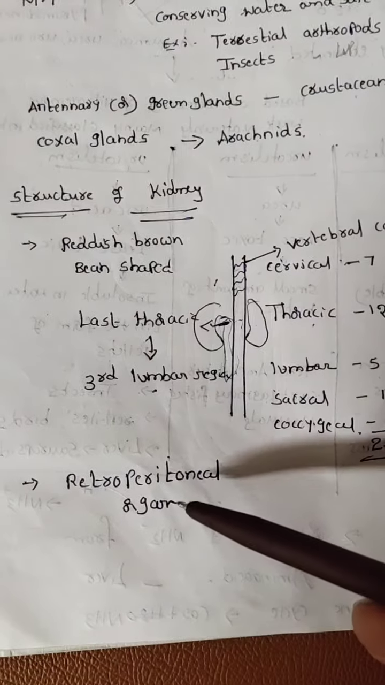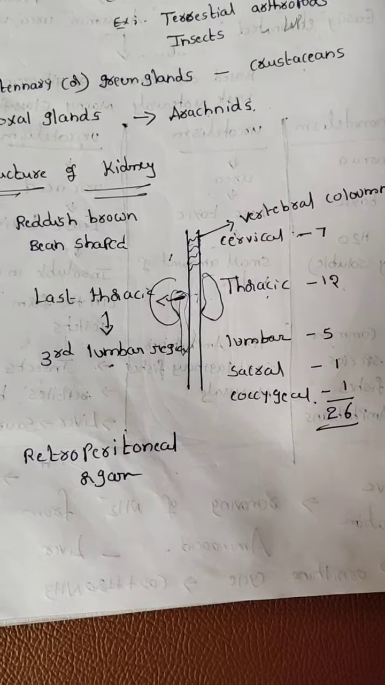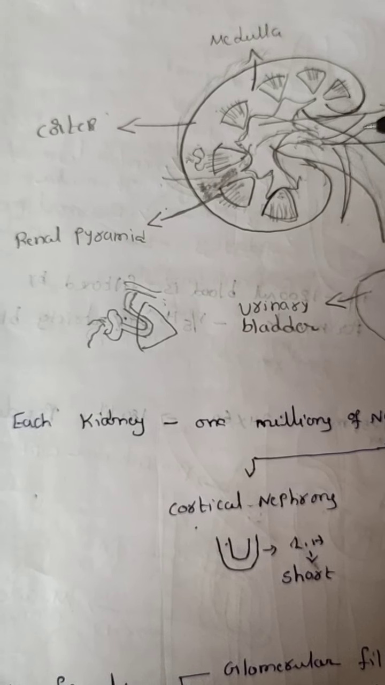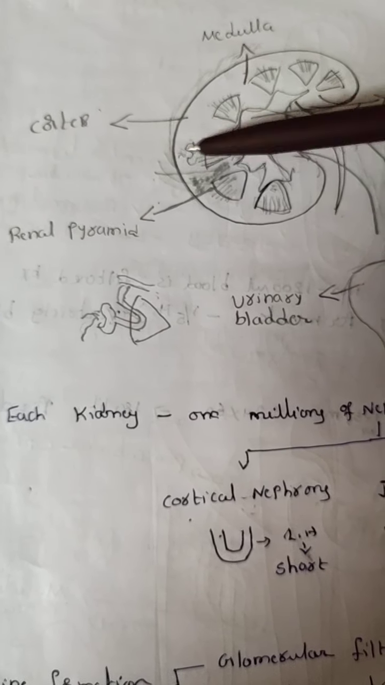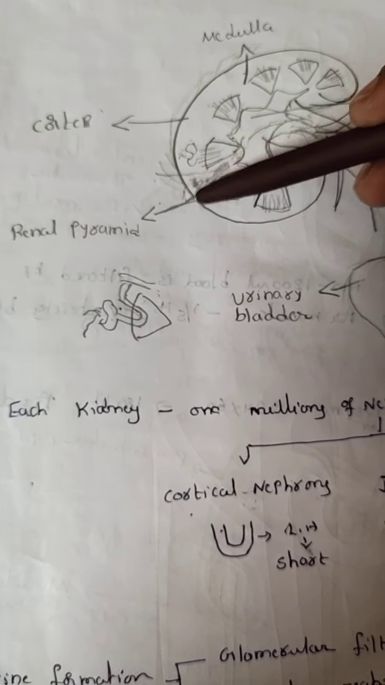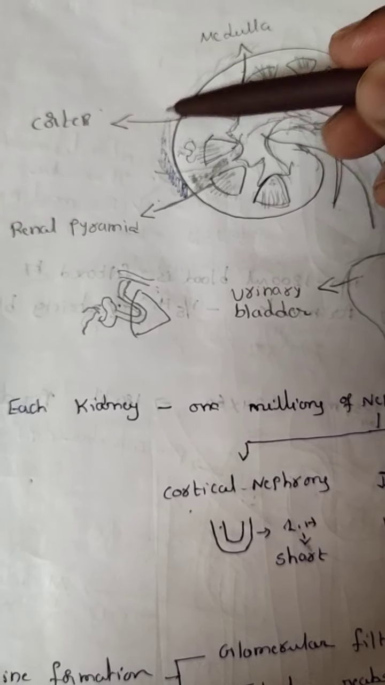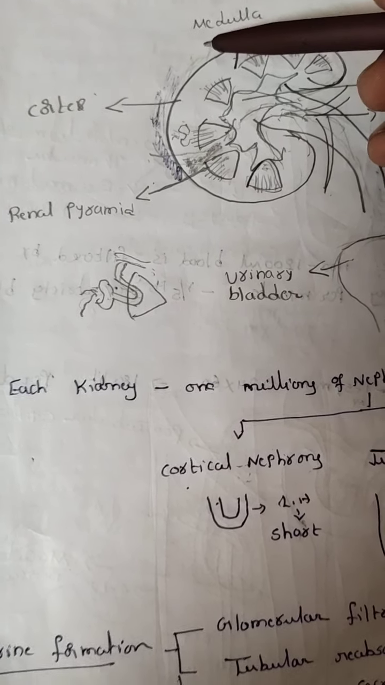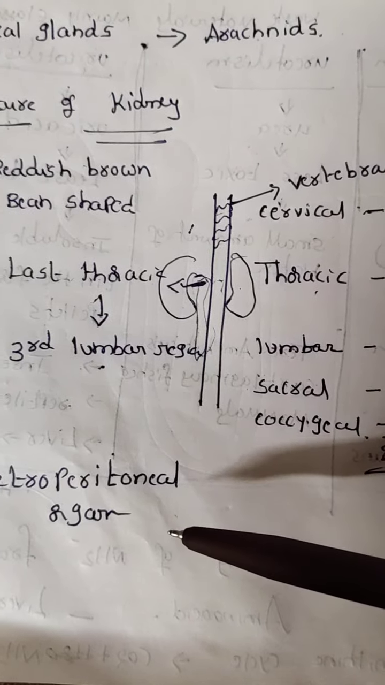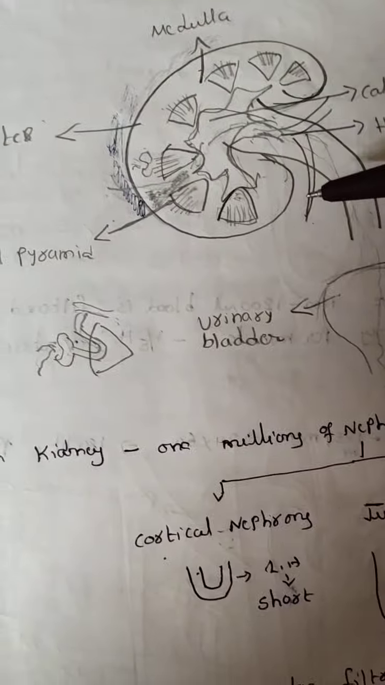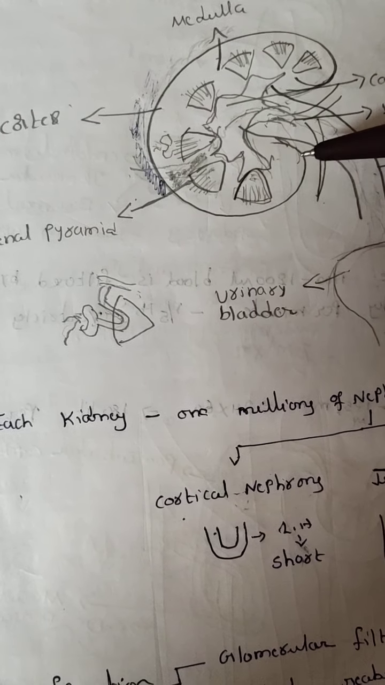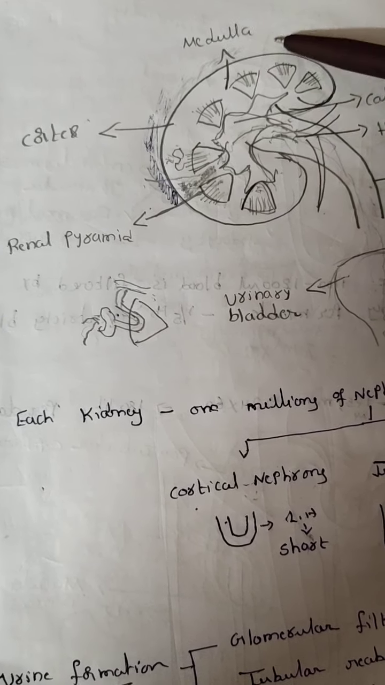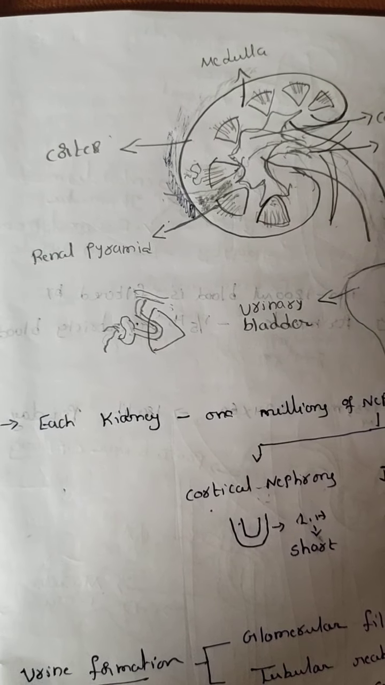The kidney is a retroperitoneal organ. What does retroperitoneal organ mean? Now this is the dorsal side and this one is the ventral side. Here on the ventral side it is covered by a renal capsule, a covering layer. It means covering only one side. That type of organ is called a retroperitoneal organ. The kidney is covered only on the ventral side, not on the dorsal side.